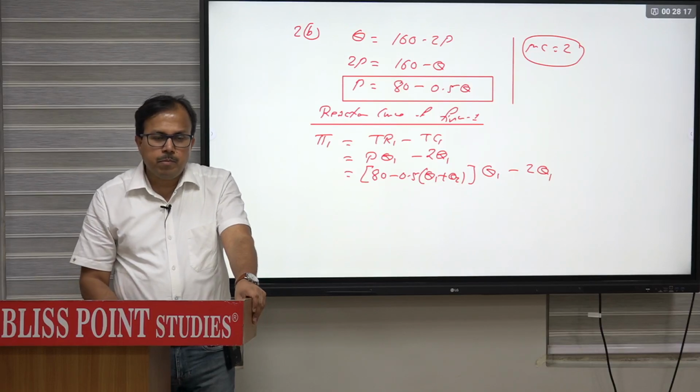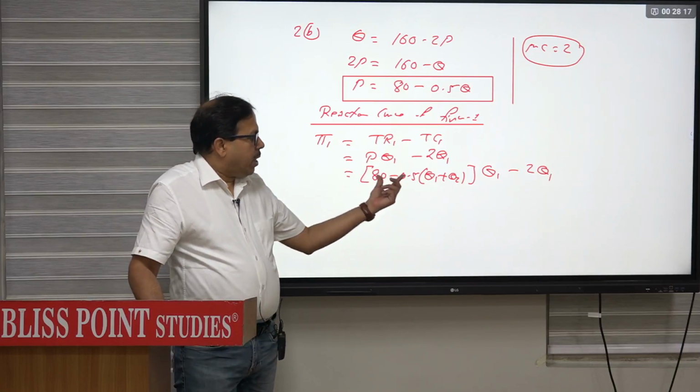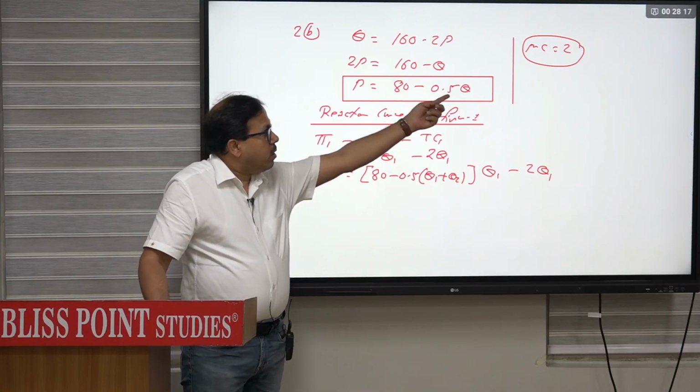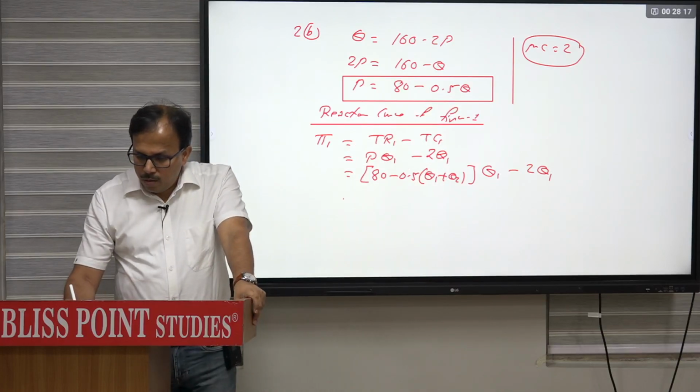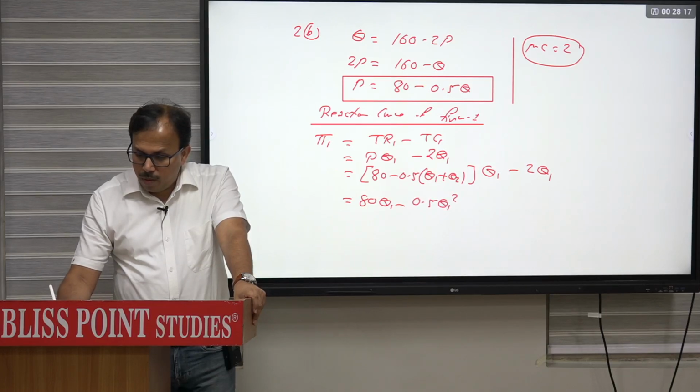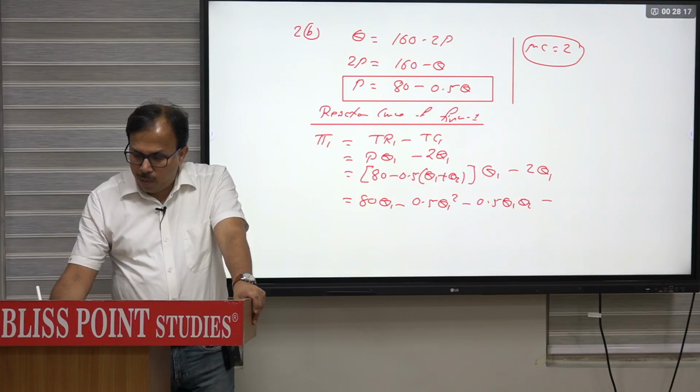Clear है? P की जगह हमने ये लिखा है और इस Q की जगह Q1 plus Q2 लिख दिया. So this will be 80 Q1 minus 0.5 Q1 square minus 0.5 Q1 into Q2 minus 2 Q1,